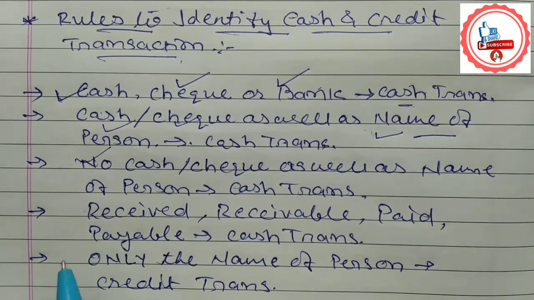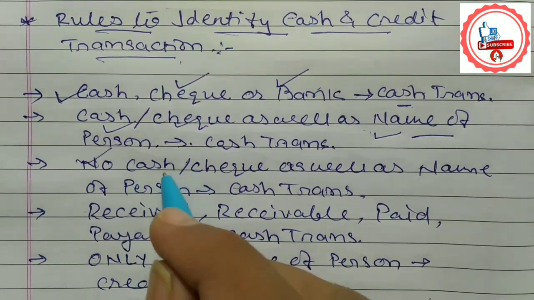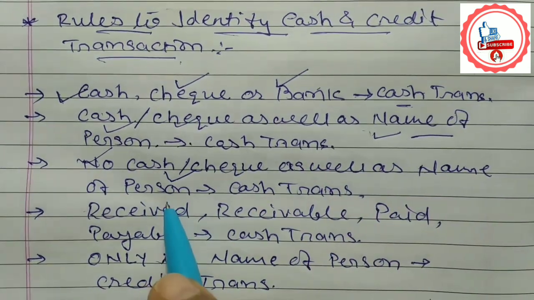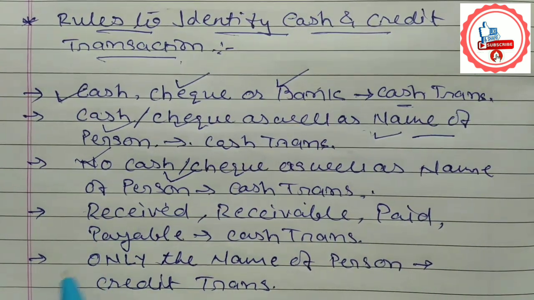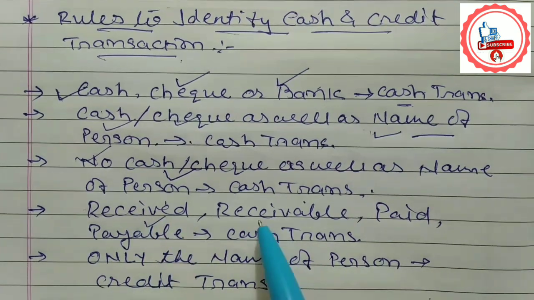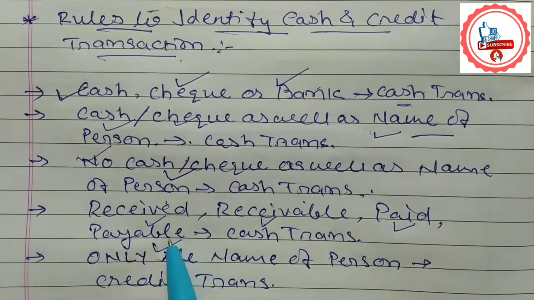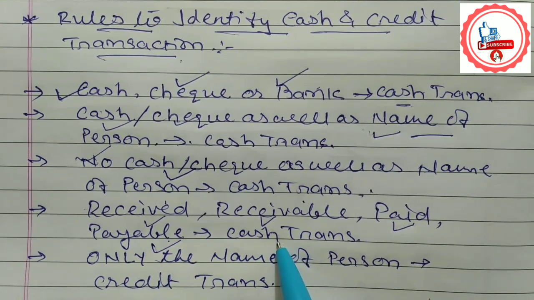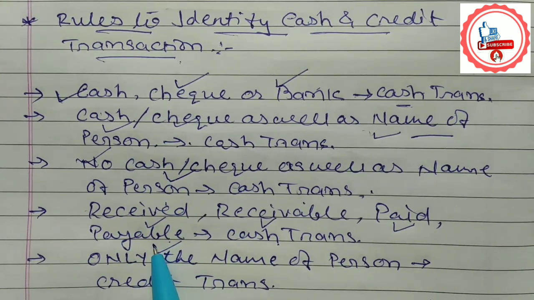The next point is, if the transaction does not include cash or check as well as the name of any person, then also it is considered a cash transaction. Next point, if the transaction includes any word like received, receivable, paid or payable, these transactions are also called cash transactions.